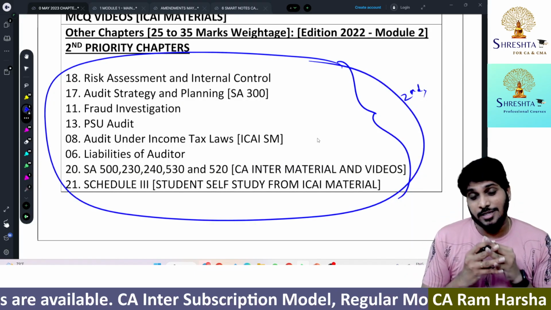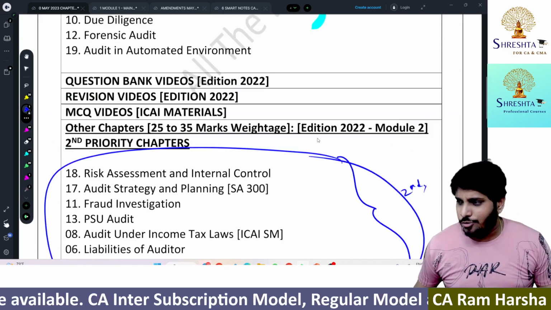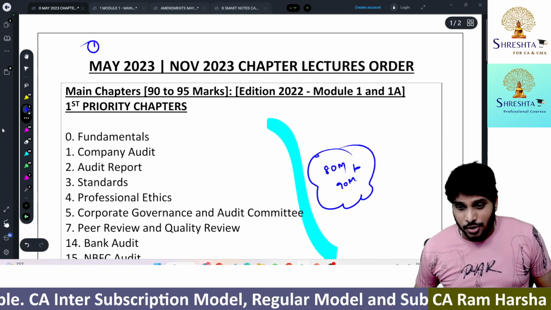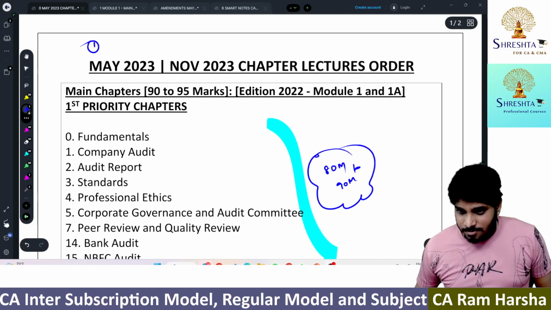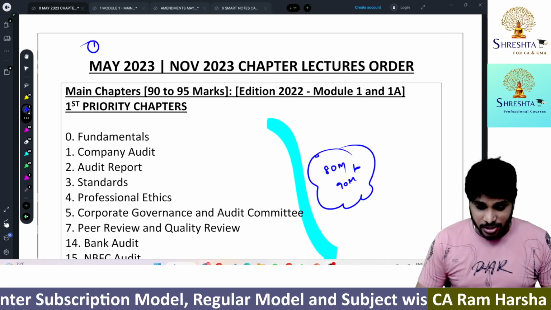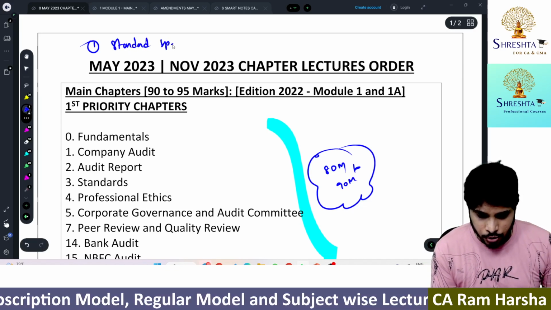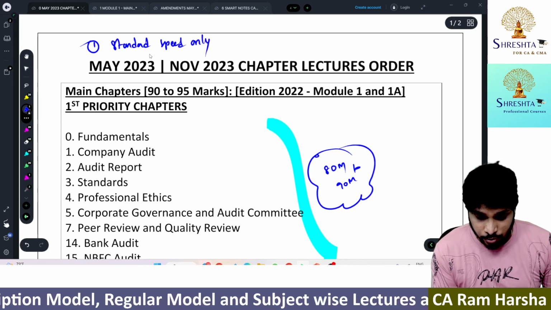Now, further instructions to be followed by the student. The first and most important instruction: you need to watch at standard speed only.